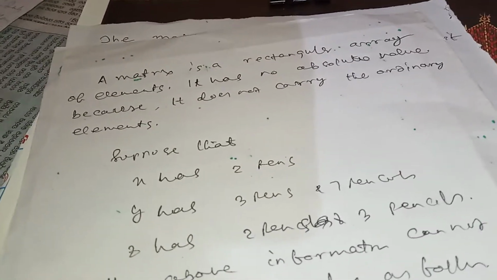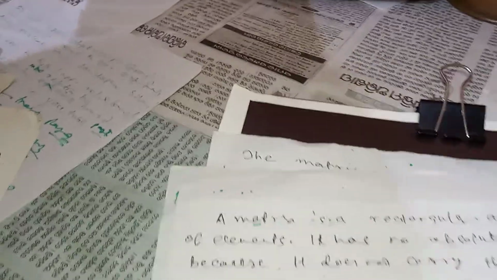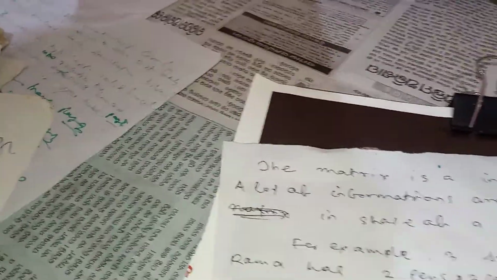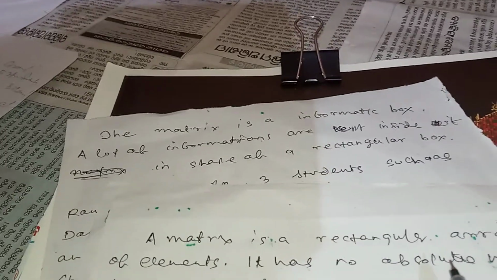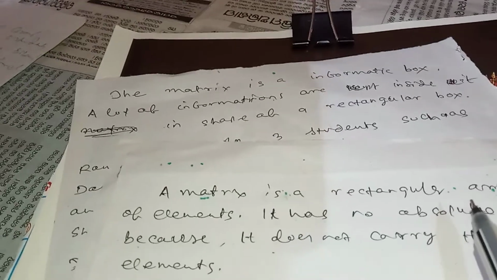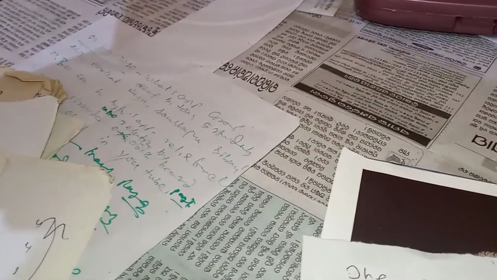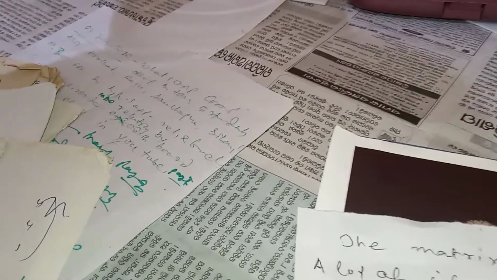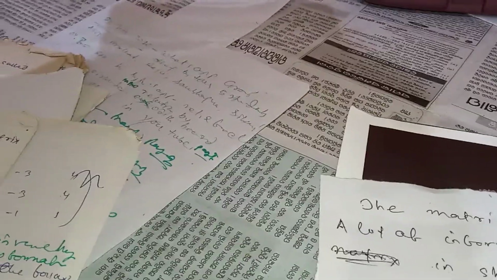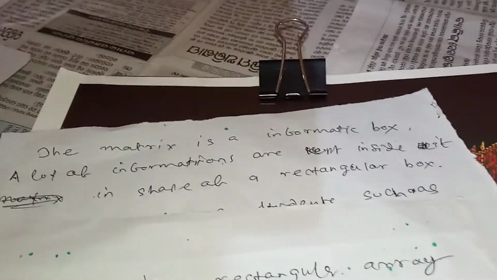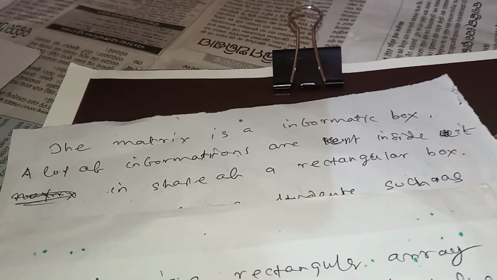A matrix is a rectangular array. A matrix is an informative box. A lot of information is kept inside it. A matrix is a rectangular array of elements.